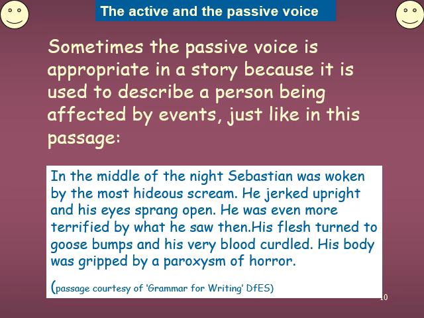Of course, he had a dream, whereas the dream was very, very terrifying. It's a nightmare. As a result, the boy has got fear, and all his nerve systems and the blood and everything was at the horror, at the panic, just like in the passage.